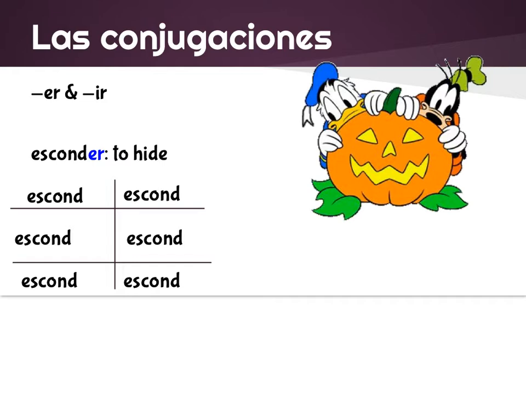For ER and IR verbs, they follow this pattern. It's for both ER and IR. Escondí, escondiste, escondió, escondimos, escondisteis. Oops, that's supposed to be an E. And escondieron. Esconder, to hide. So if you want to say they hid, ellos escondieron.